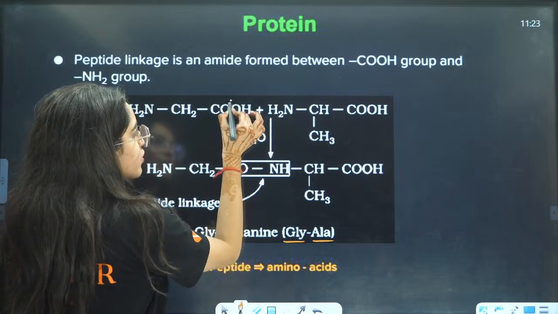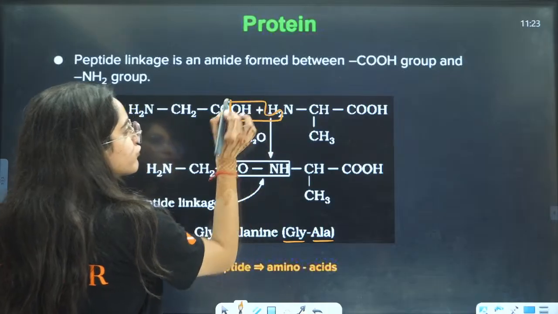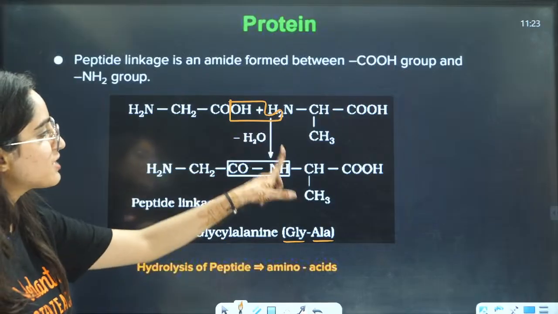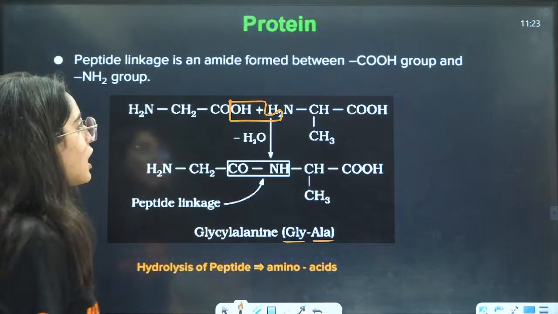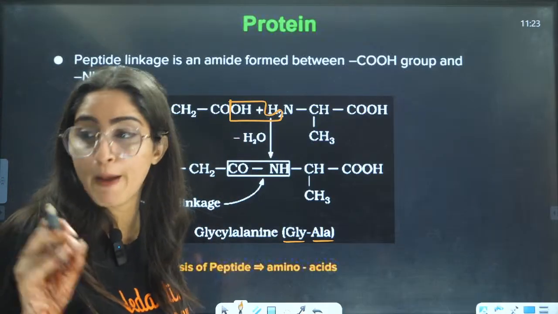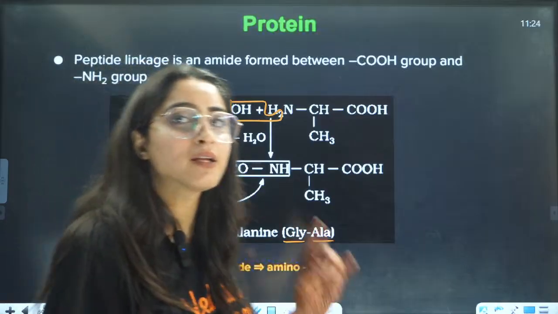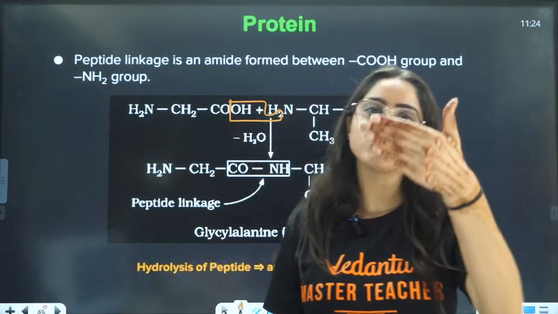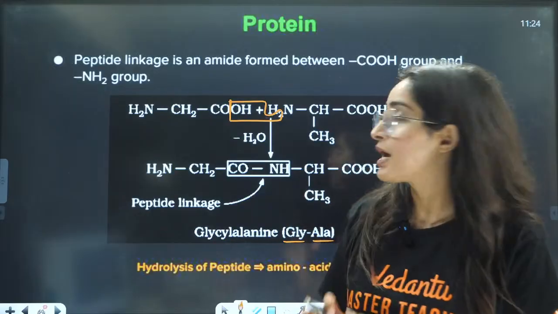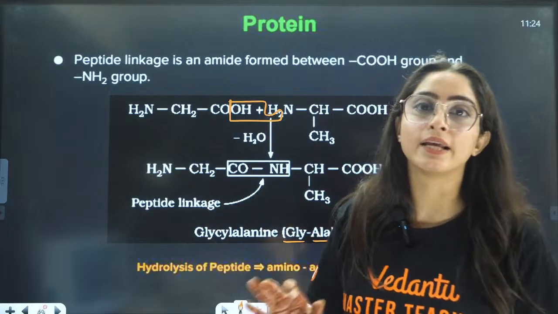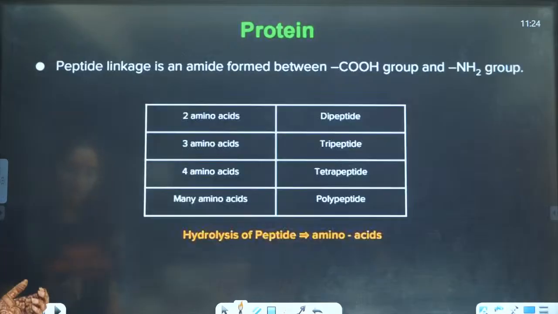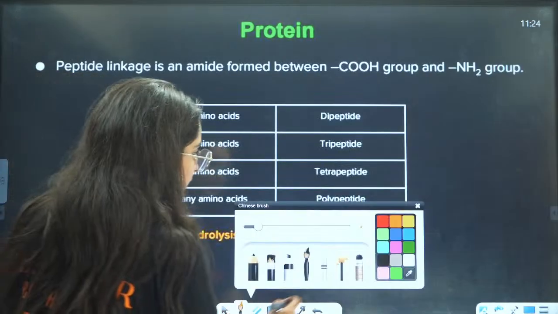So OH and one hydrogen from here will be eliminated. It will form C double bond O, NH, and the rest of the things will be the same. After taking out water, the linkage that is formed here is called peptide linkage. In carbohydrates, when they eliminated water, that was called glycosidic linkage, and this is called peptide linkage.